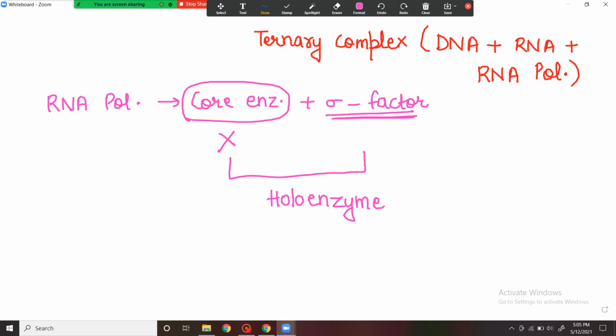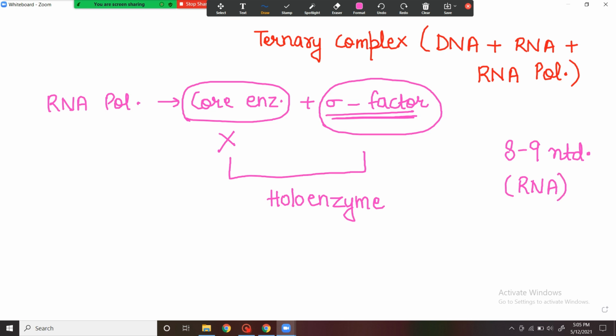So it is important to note that when the initiation of the transcription is successfully done, then the sigma factor is dissociated from the core enzyme and thus the initiation stops and the elongation phase is initiated. The sigma factor is only released when the RNA chain reaches 8 to 9 nucleotides. So when the RNA chain consists of 8 to 9 nucleotides, then only the sigma factor is dissociated and the phase of the transcription gets changed from initiation to the elongation.